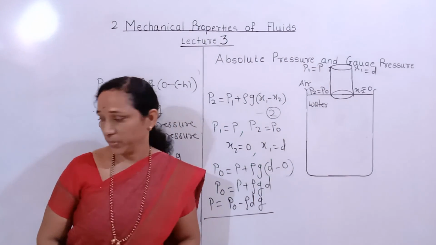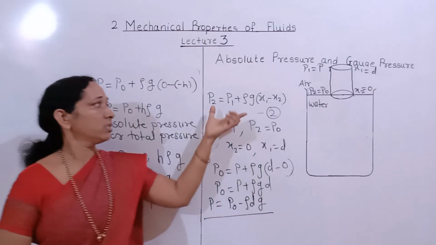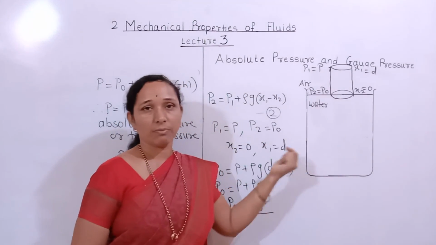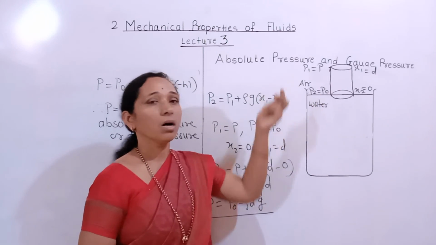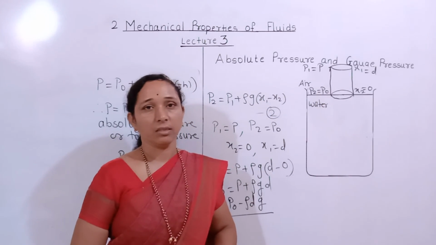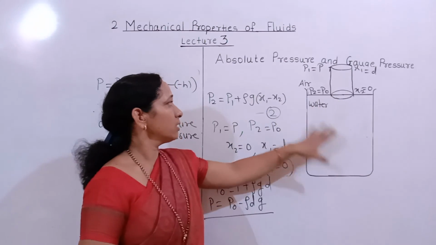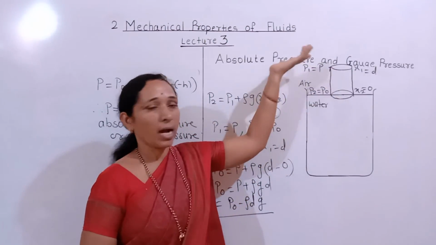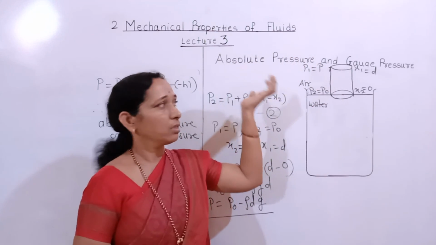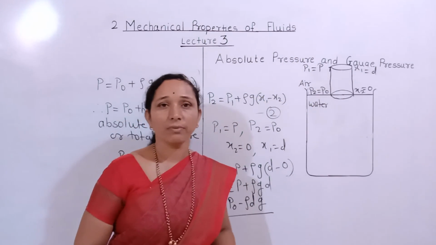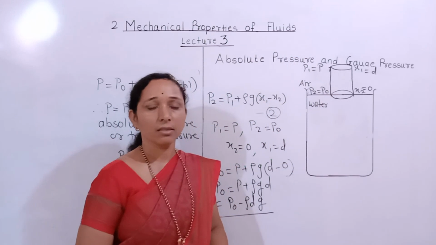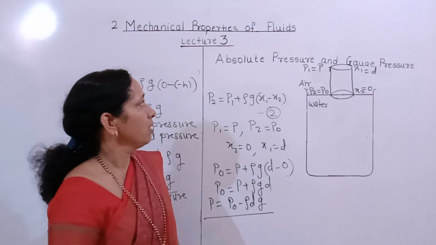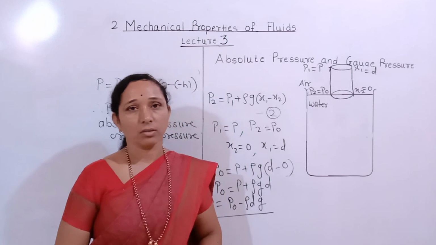This equation is valid for measurement of pressure below the liquid surface and also above the liquid surface. Below the liquid surface, this equation is a function of depth. And if we find the pressure above the liquid surface, it becomes a function of altitude, that is the height above the earth surface. We have seen absolute pressure and gauge pressure.